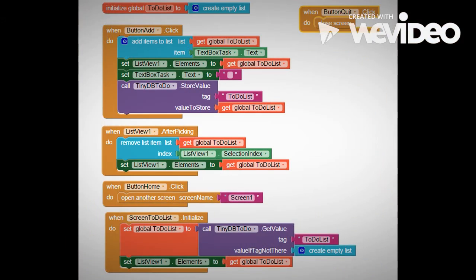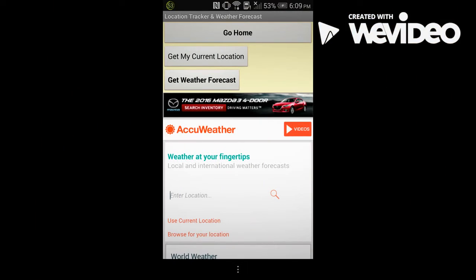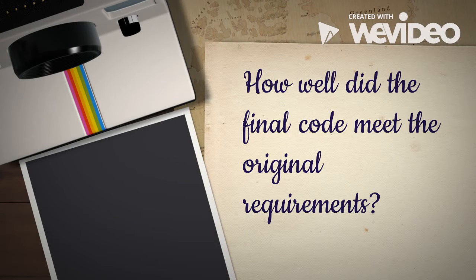This is the blocks of code for the to-do lists. And lastly, when the user clicks on the other button, it will direct them to a new screen where they can check their current location and the weather forecasts. I believe that I used all the features that were required to do this final app project.